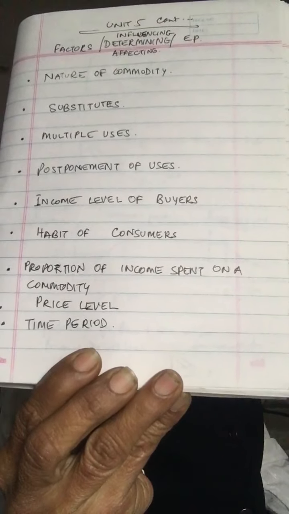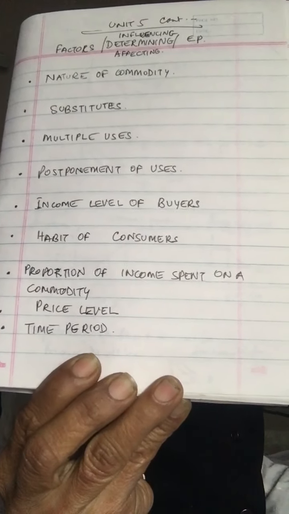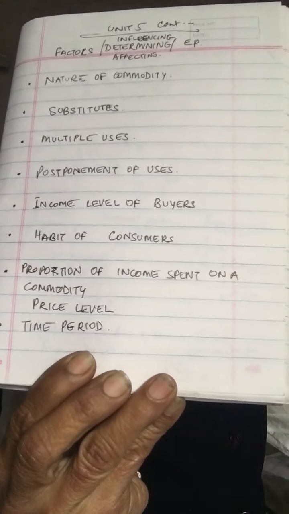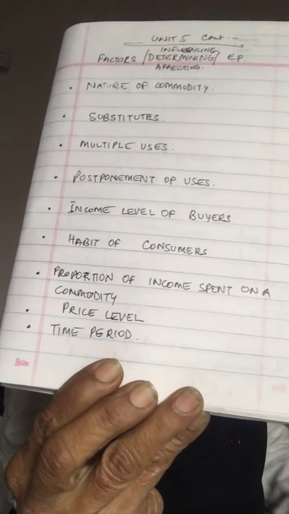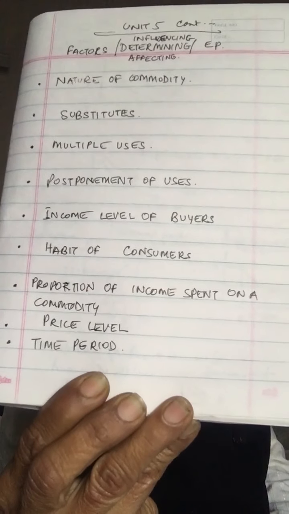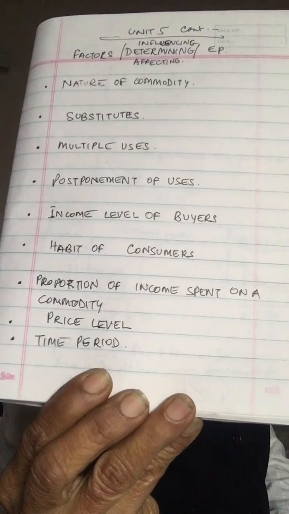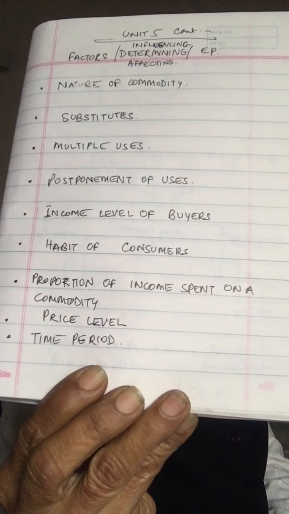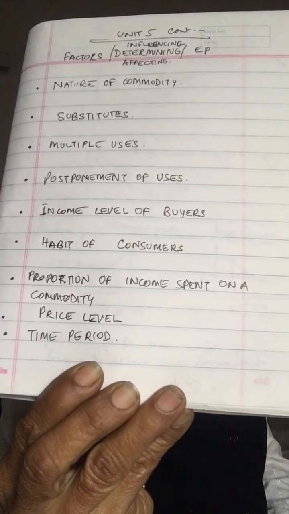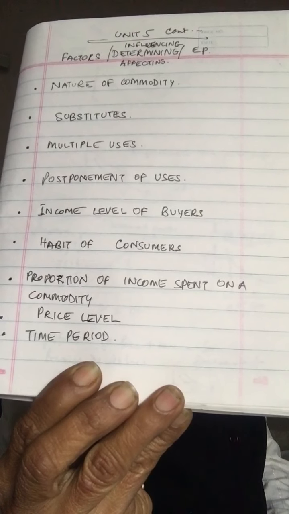Then you have the income level of the buyers. That also determines the elasticity for a good. For example, if the buyers of a good are high-end consumers, with a high level of income, they will not care for the price at all.